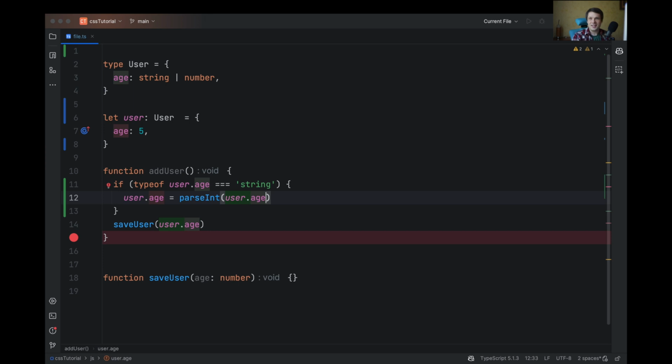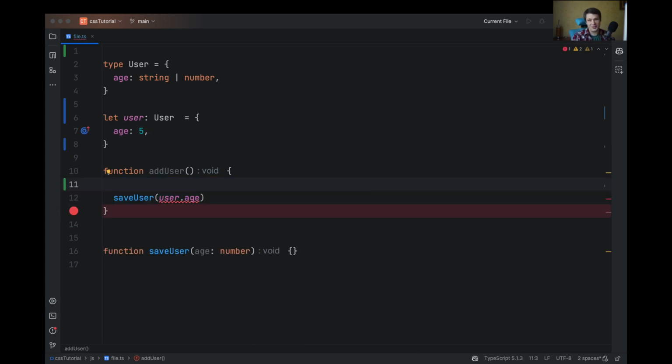But this code is redundant because I know that the age is a number. To fix it, we can just remove our cast.